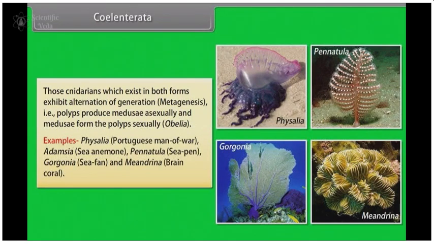Examples: Physalia, also known as Portuguese man of war, Adamsia, also known as sea anemone, Pennatula, also known as sea pen, Gorgonia, also known as sea fan, Meandrina, also known as brain coral.